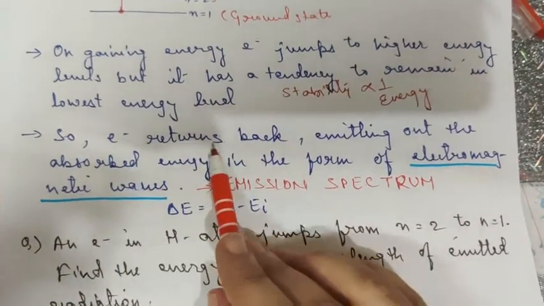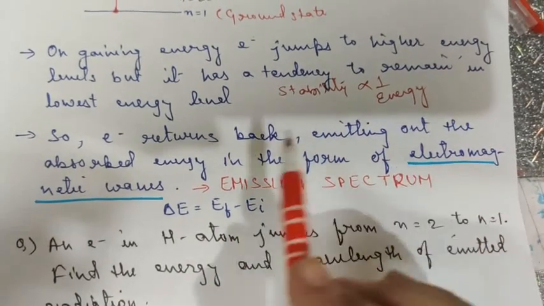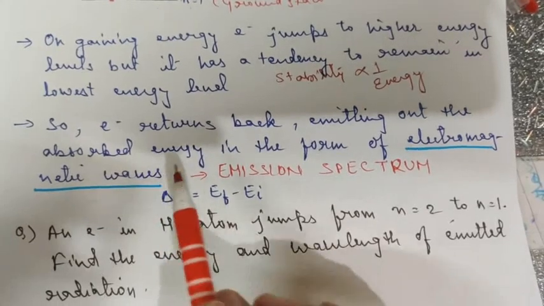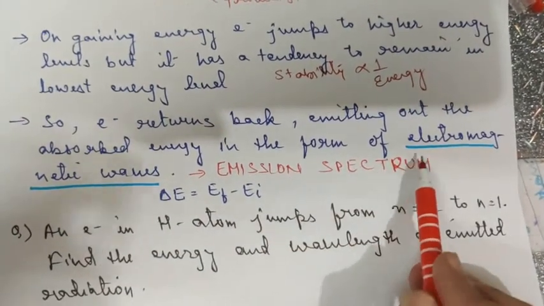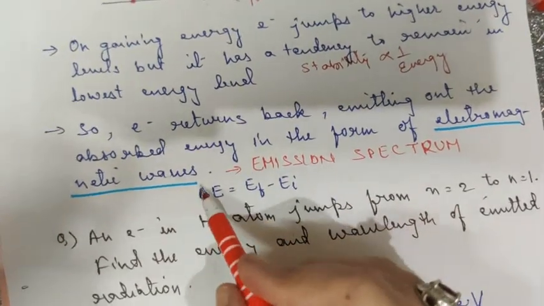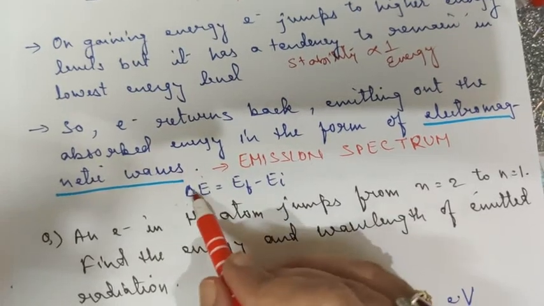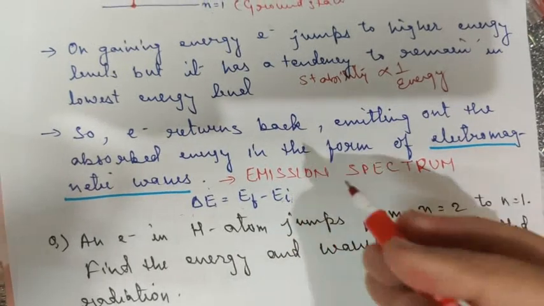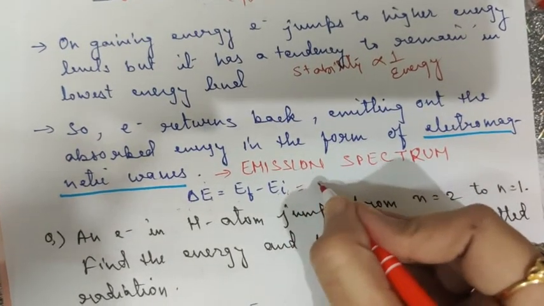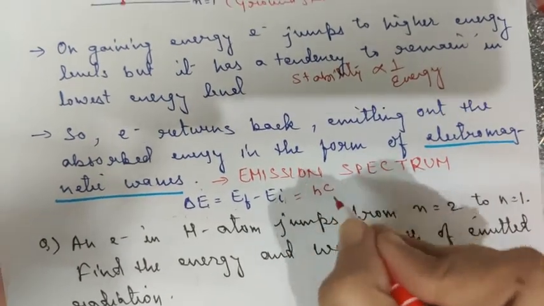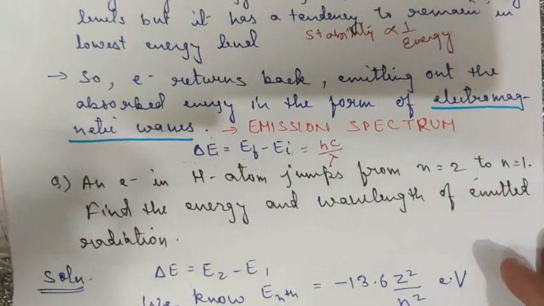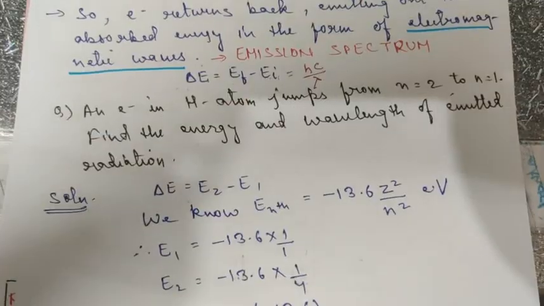So when the electron returns back, it emits the absorbed energy in the form of electromagnetic waves or radiations, and it is known as emission spectrum. So you can say that the difference between the two energies, delta E, is equal to E final minus E initial, and this is equal to, if you remember from Planck's quantum theory, hc upon lambda. Okay, so I hope it is clear.